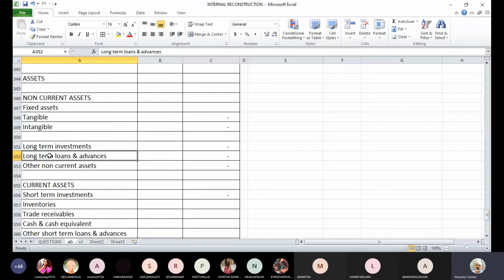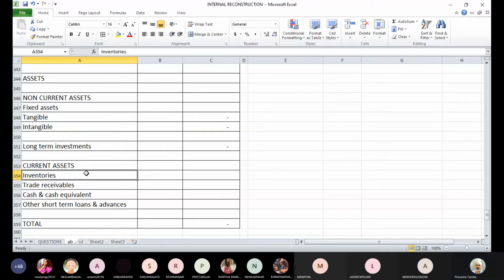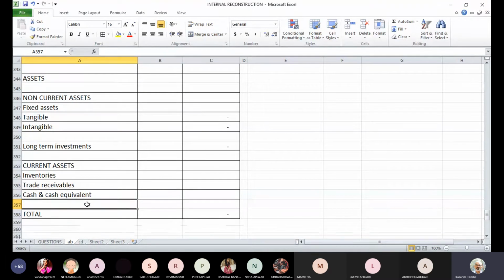We don't have any items of this kind, so we can easily skip this. Long-term loans and advances are not there. Current assets also, we don't have short-term investments, so that also we can skip. And even other receivables, short-term, we don't have.